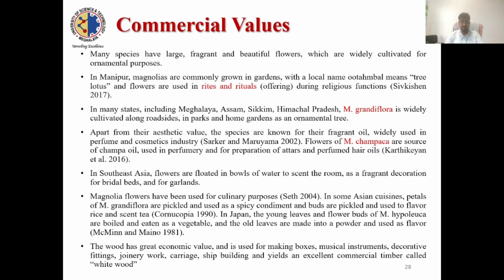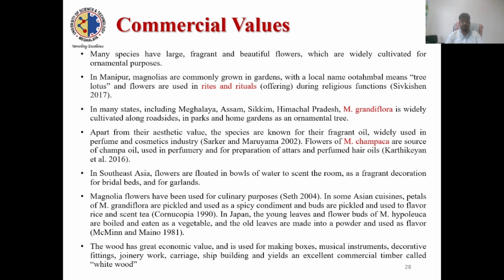Now the commercial value of magnolia species. Many of the species have large, fragrant, and beautiful flowers, which we all know are widely cultivated for ornamental purposes. In Manipur, magnolias are commonly grown in gardens, locally called lotus flowers, and are used as a ritual offering in religious practices.